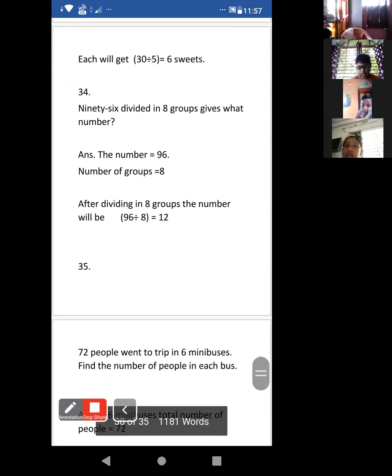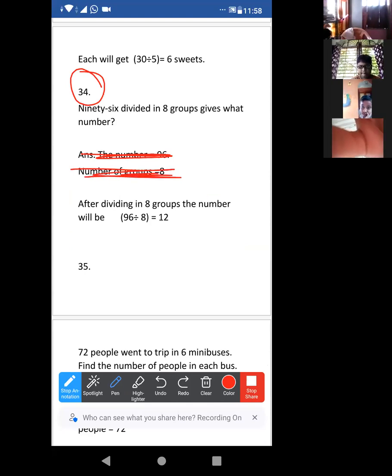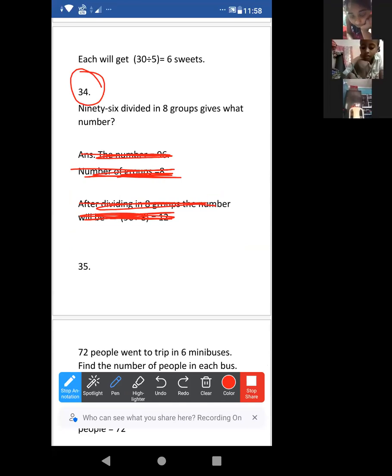Question number 34. Look at this. Just heading 34. I am covering the answer. I am just reading the question. 96 divided in 8 groups. 96 is divided in 8 groups.